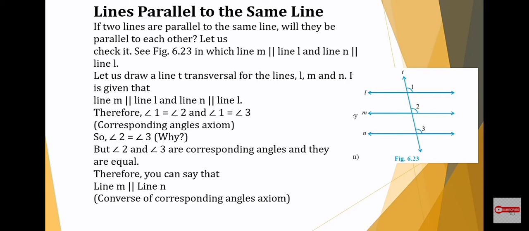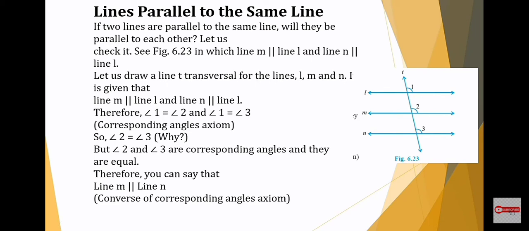So line m is parallel to line l and line n is parallel to line l. Let us draw a transversal for the lines l, m and n.